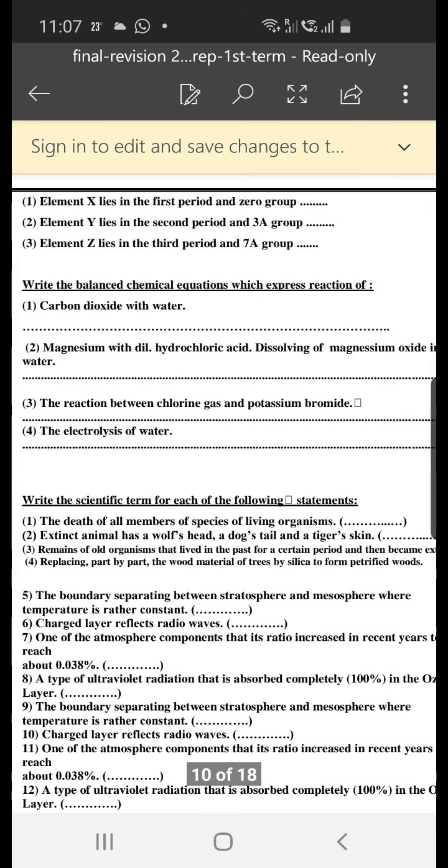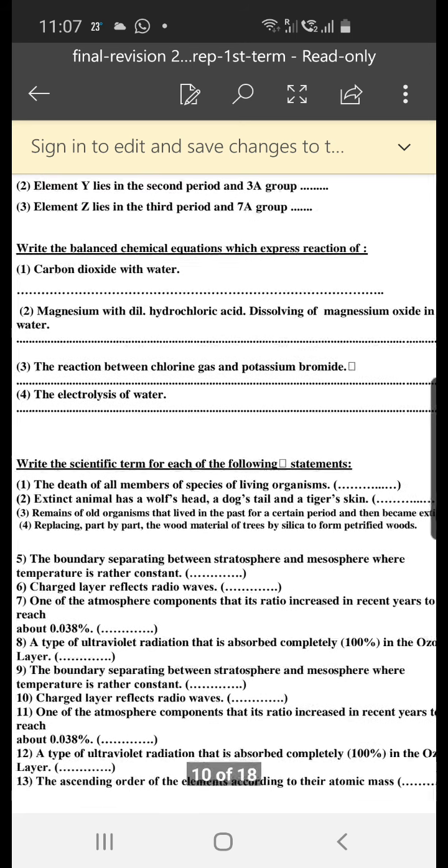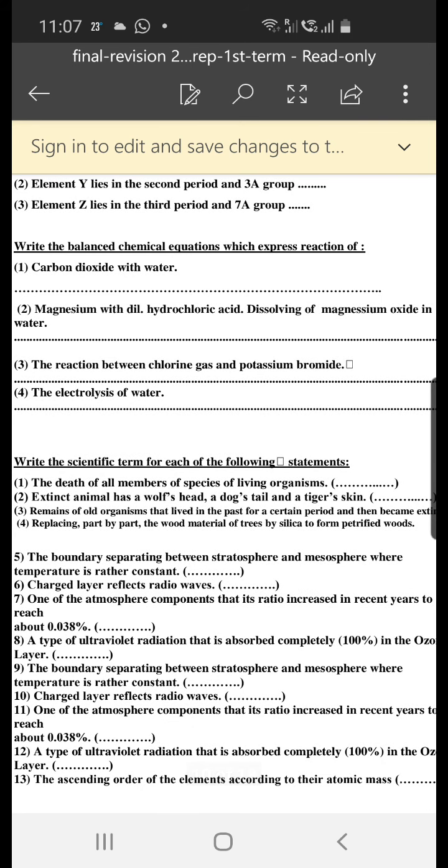Write the balanced chemical equation which expresses the reaction of carbon dioxide with water. It is CO2 plus H2O gives H2CO3, carbonic acid. Magnesium with dilute hydrochloric acid and dissolving of magnesium oxide in water.